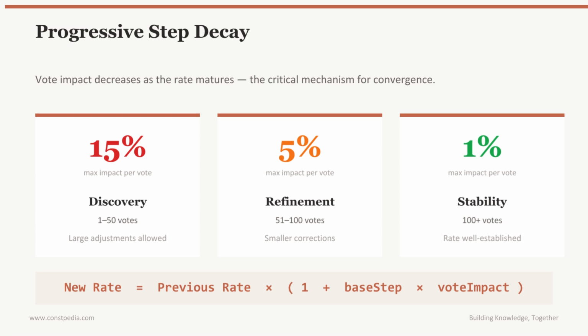The formula is straightforward: new rate equals previous rate multiplied by 1 plus base step times vote impact. The base step is 0.15, 0.05, or 0.01 depending on the phase. The vote impact ranges from -1 for much less to +1 for much more, with 0 for about right. This means the rate is always proportional. A 15% adjustment on a rate of 10 is 1.5, but on a rate of 100 it is 15.